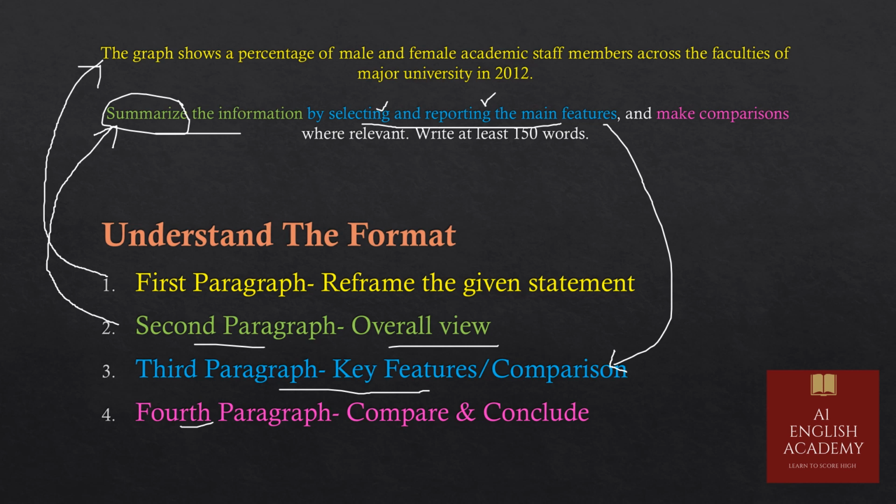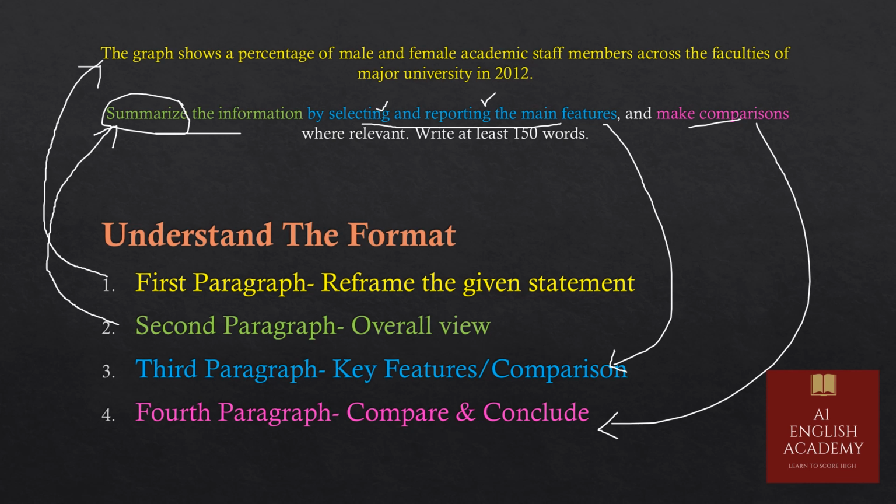Then in the fourth paragraph, it is mentioned in pink color, and make comparisons. So fourth paragraph will be about the comparisons wherever it is relevant and necessary. So of course I will be ending my writing also. I will conclude in the fourth paragraph. So this is how step by step we will be writing.